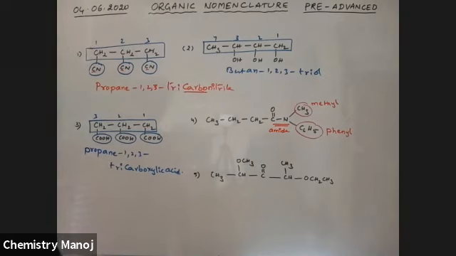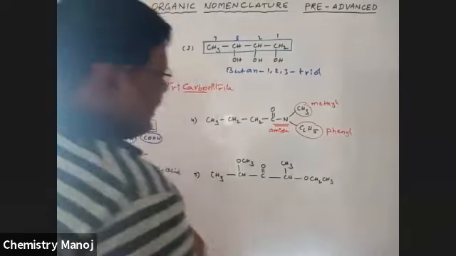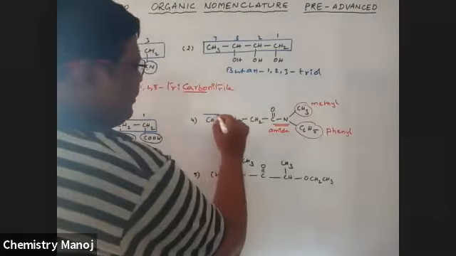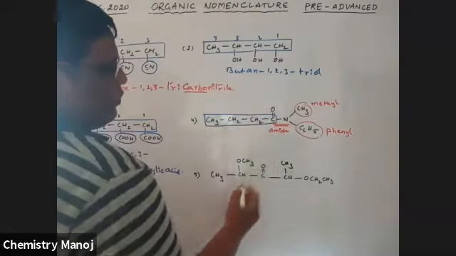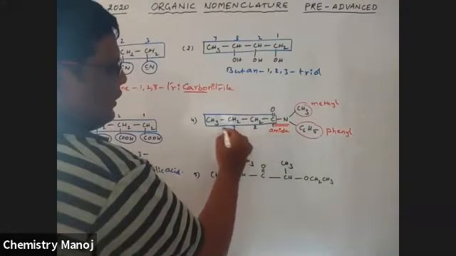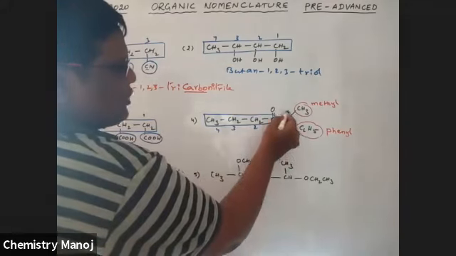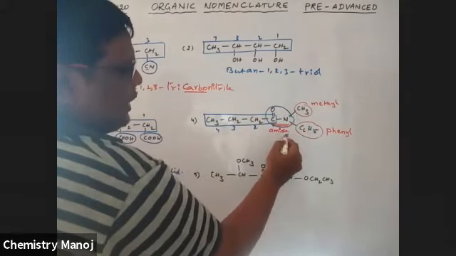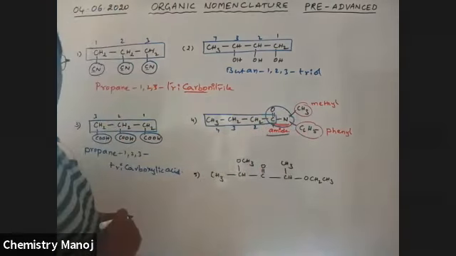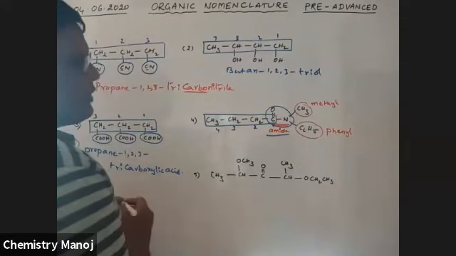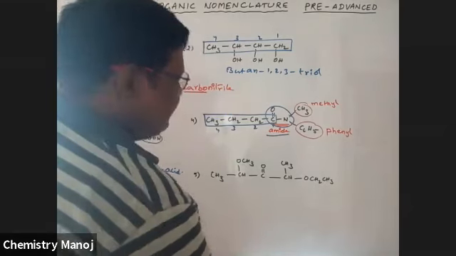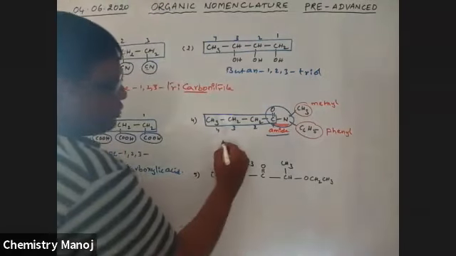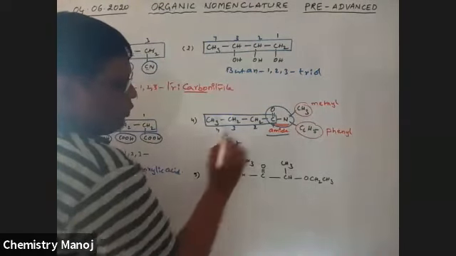Okay. So now, what is the name of this compound? See here, this is the longest chain. This carbon is also included. First, second, third, fourth. This is the functional group, which is the amide group. Now the name of this compound: 4 carbons are there. So that is why it is but, root word.